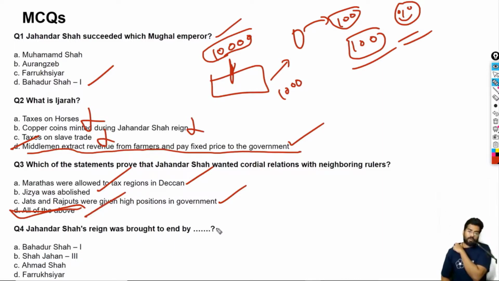Jahandar Shah's reign was brought to an end by whom? Who ended Jahandar Shah's reign? Jahandar Shah was the father, that's not true. Shah Jahan III, that's not true. The immediate successor was Farrukhsiyar. So the answer is Farrukhsiyar.